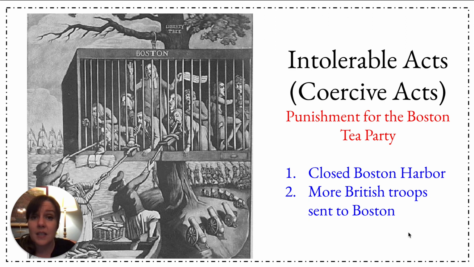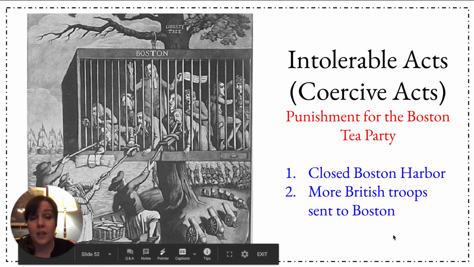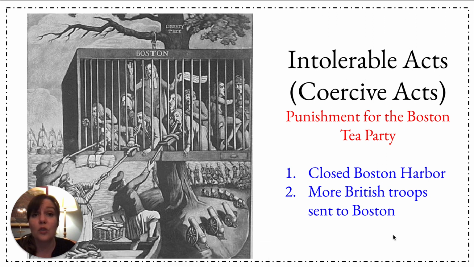Guys, the effect of the Boston Tea Party, these Intolerable Acts, is going to be devastating for the economy of Boston. Really a challenge for people, and it's going to be a direct cause for what's going to happen in just a couple of years, and that is us declaring our independence from Great Britain.